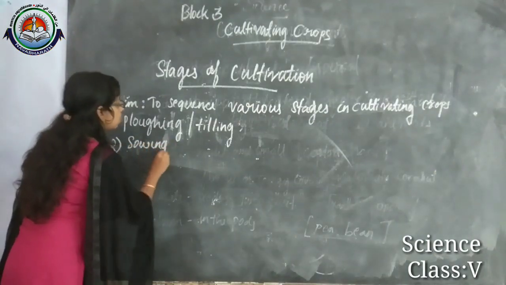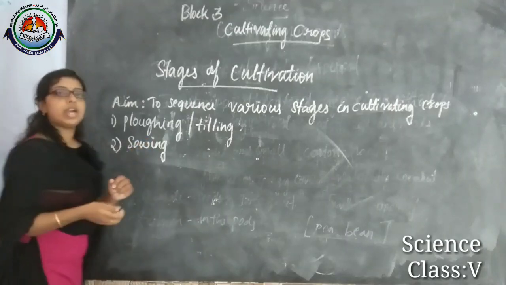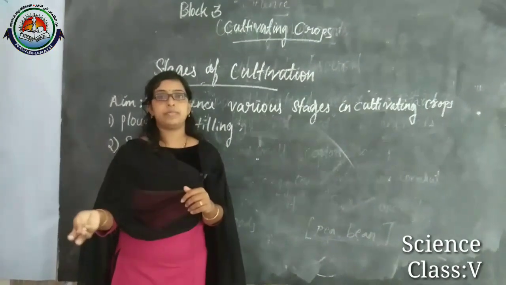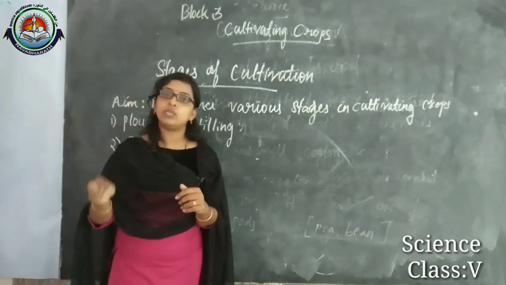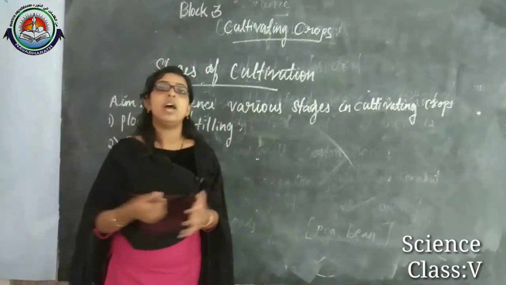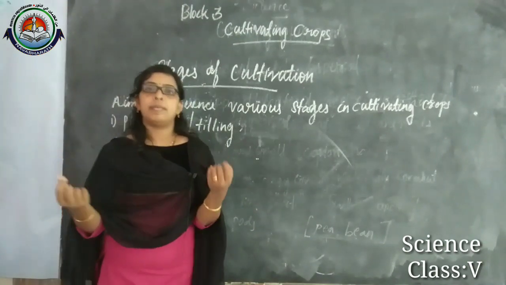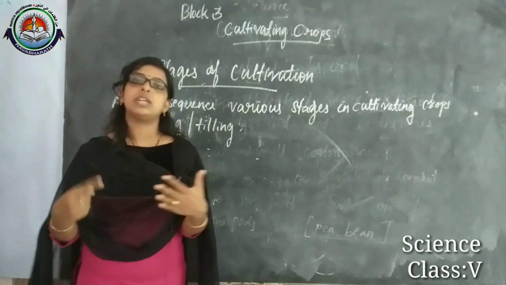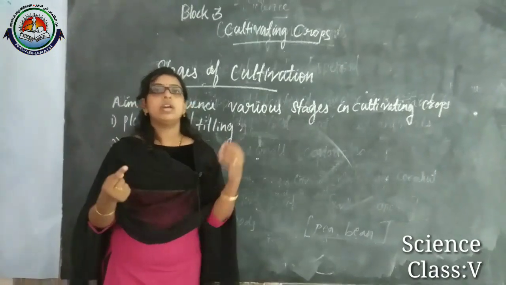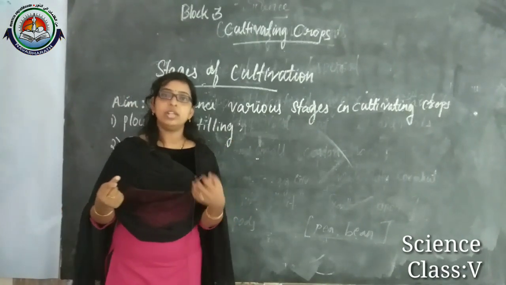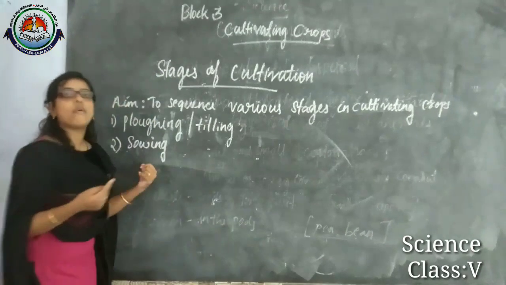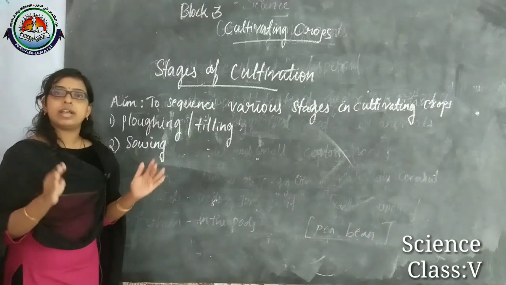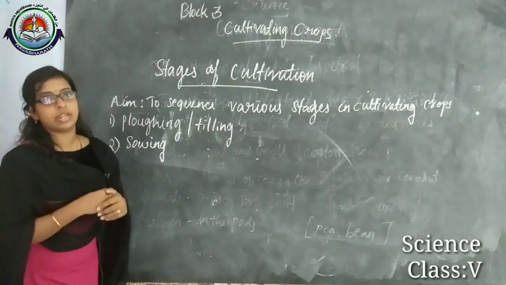The second one is sowing. Sowing means we spread or sow the seeds. We can do this manually with our hands. If it is a large area, we can use traditional machines like funnels, or modern seed drills, for sowing the seed. And if it is a very small area, we can do it by hand itself.